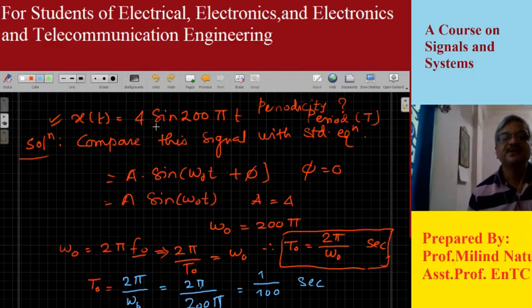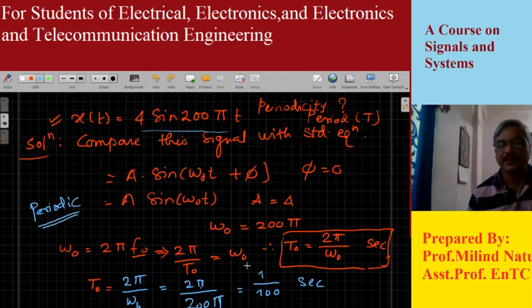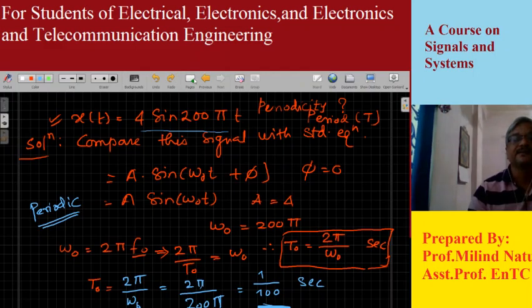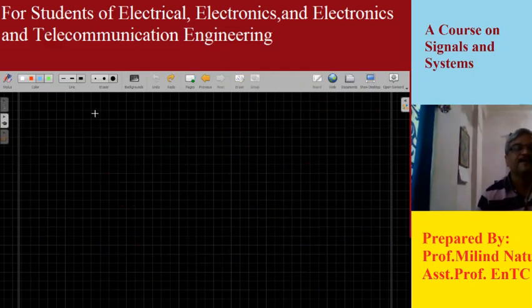Since it is a sinusoidal signal, there is no way to check the periodicity separately, because sinusoidal signals always exist from minus infinity to plus infinity. Since no time limits are given, this signal is periodic. This is the answer: this signal is periodic with a fundamental period of 1 by 100 seconds. Let us quickly take one more example.